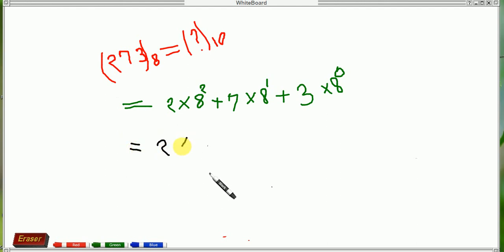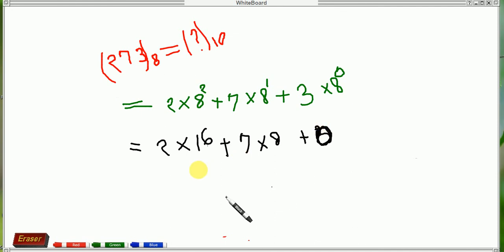2 into 8 is 16, plus 7 into 8, plus 3. Here 8 into 0 is definitely 1, and 0 into 3 is definitely 0, so you should write 0.